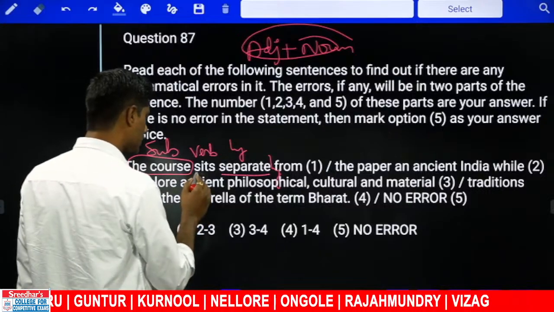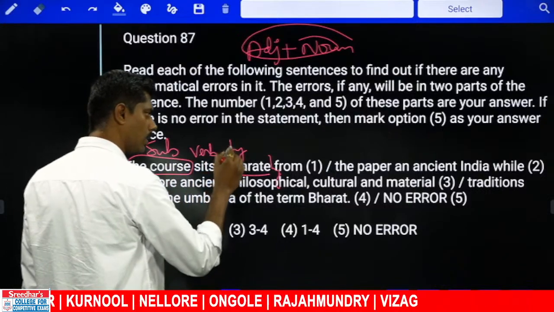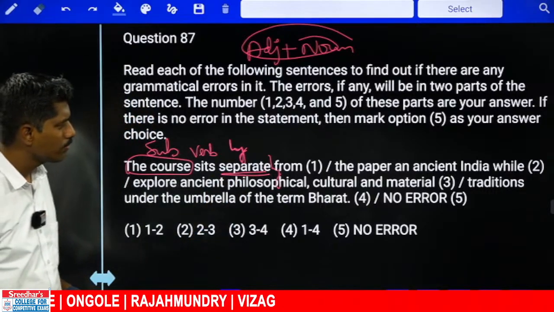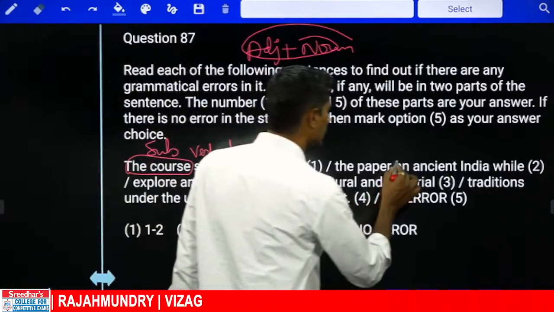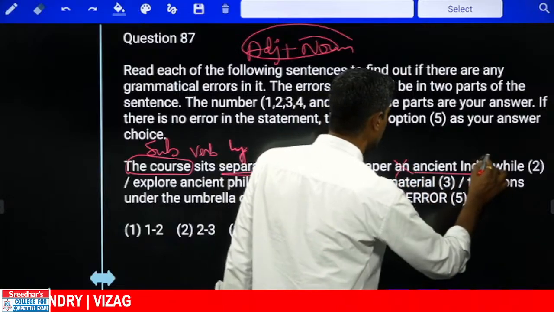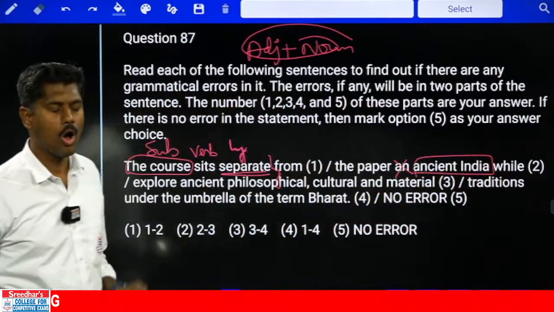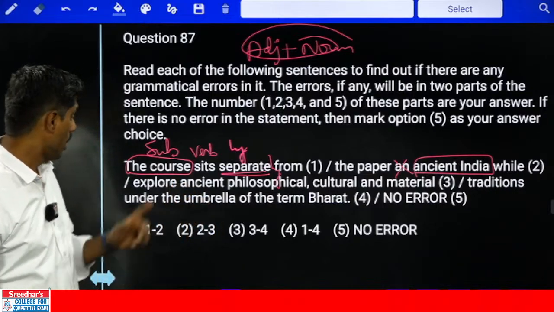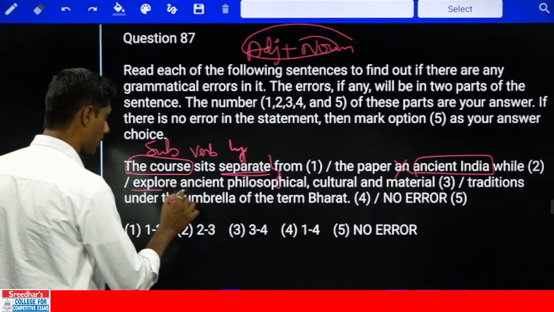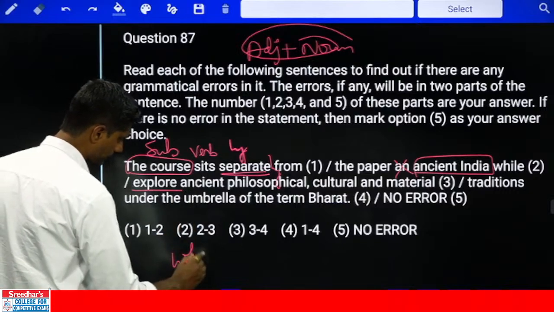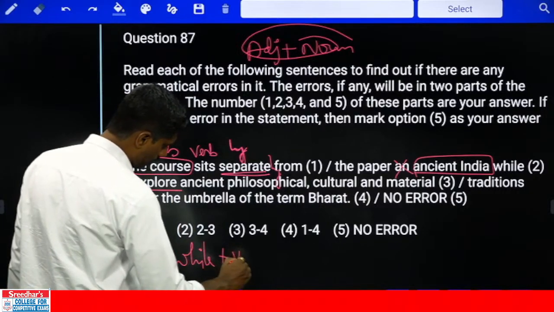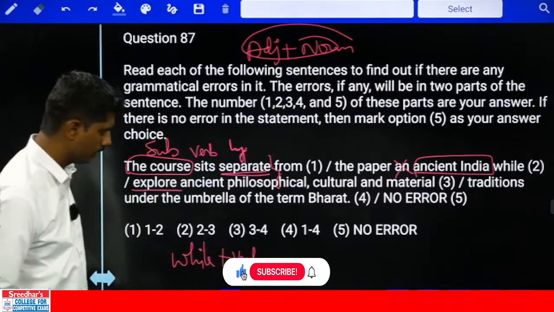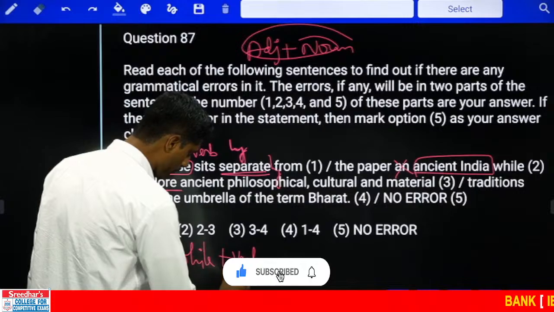But here, sits, the subject and verb are there, then I require an adverb after the verb. The course sits separately from the paper An Ancient India, wrong. It should be only Ancient India, medieval India or the Ancient India. An Ancient India means one Ancient India, no. While explore: after while, if we are keeping any verb, the verb should be in the ing format.